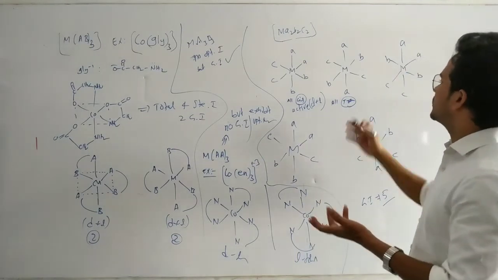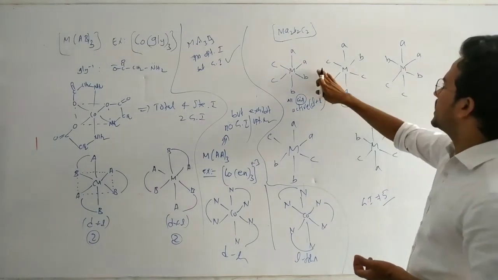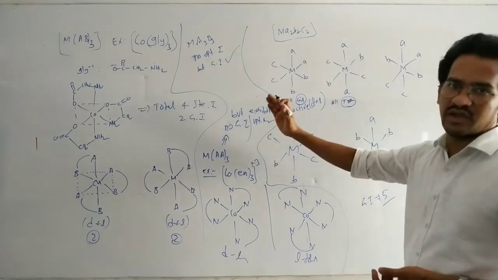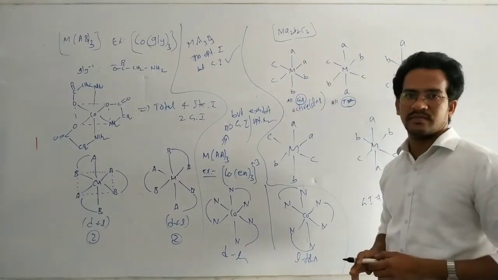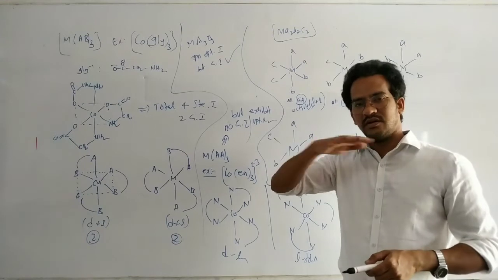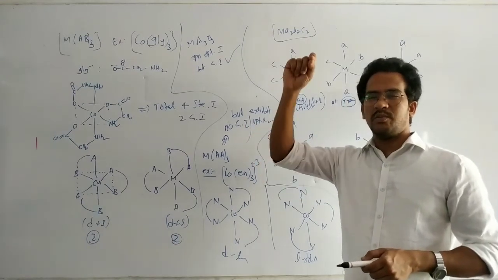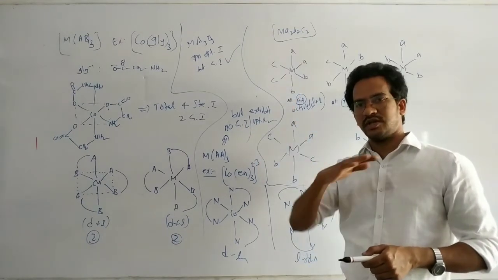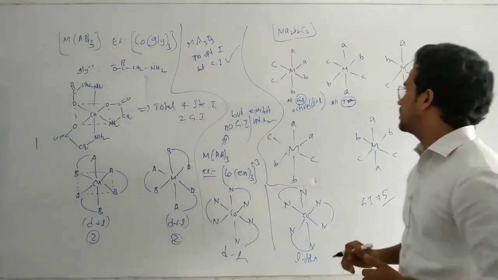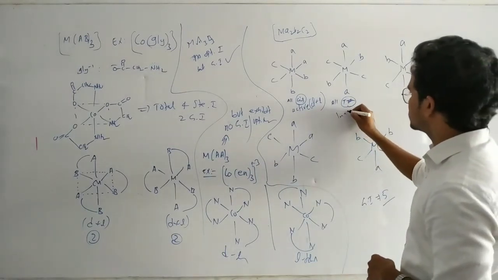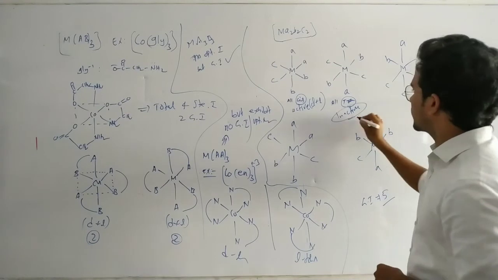Now coming to this one, A and A. If you take the imaginary plane along the square, above the A and below the A, then it is cut into 2 equal halves. So this is optically inactive.